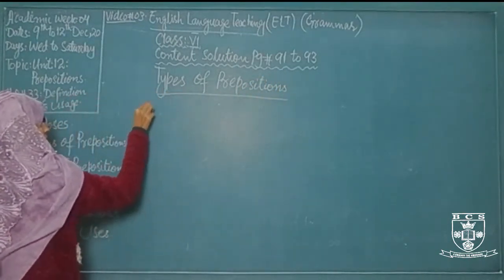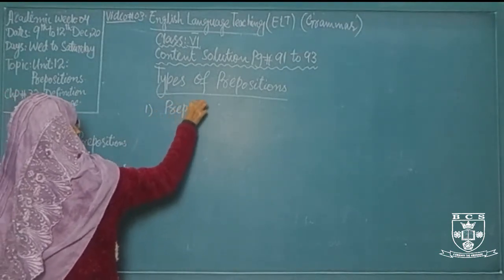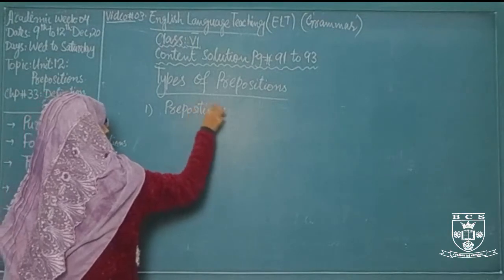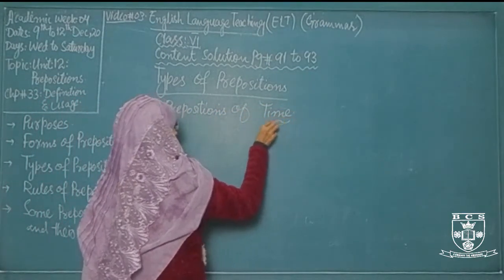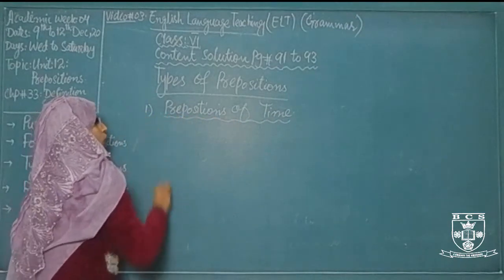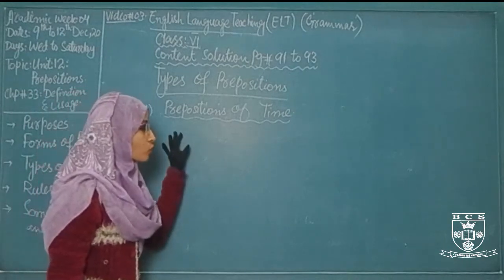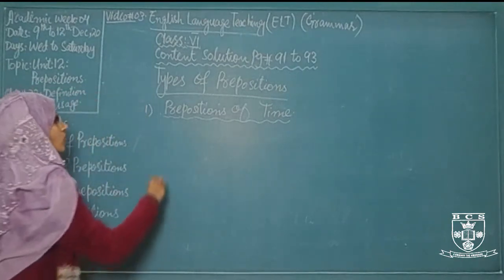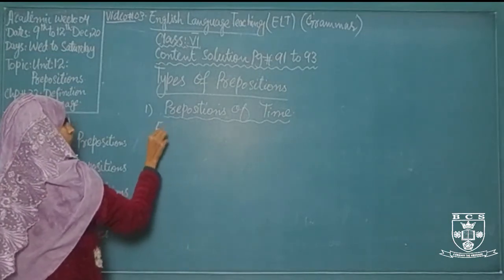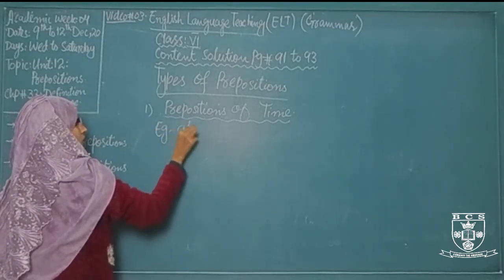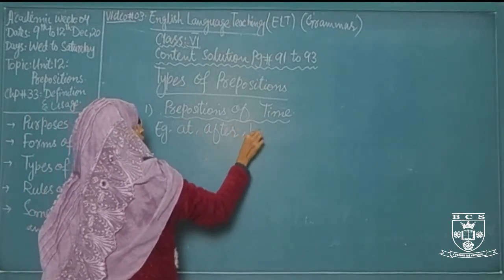The first type is preposition of time. Prepositions of time indicate the time to show the relationship between the subject and the object. For example, at, after, before.